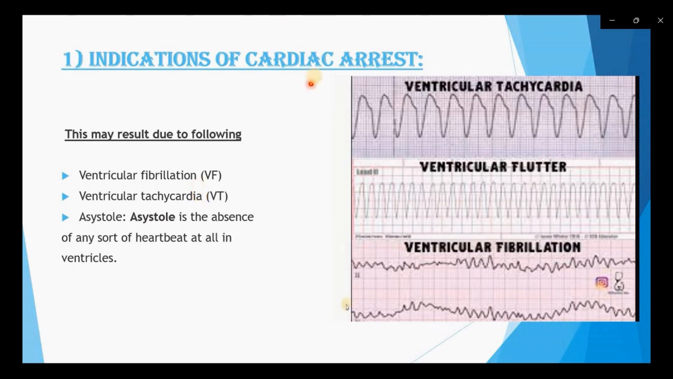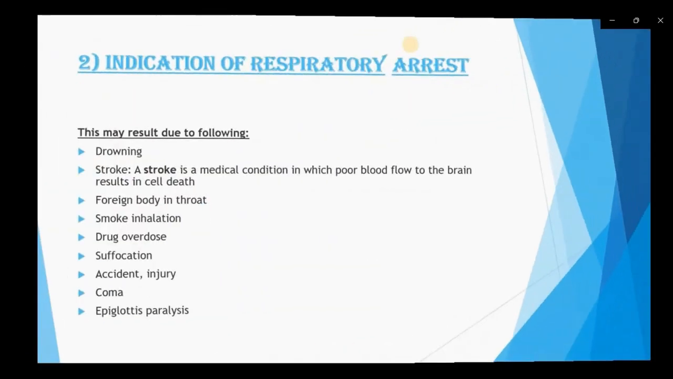Now let us move to the third point, asystole. Asystole is also a cause of cardiac arrest. What is asystole? Asystole is just the absence of any sort of heartbeat at all in the ventricle. Sometimes, friends, it happens that any sort of heartbeat stops in the ventricle. This is known as the asystole problem. In asystole, any sort of heartbeat stops in our ventricular chamber.